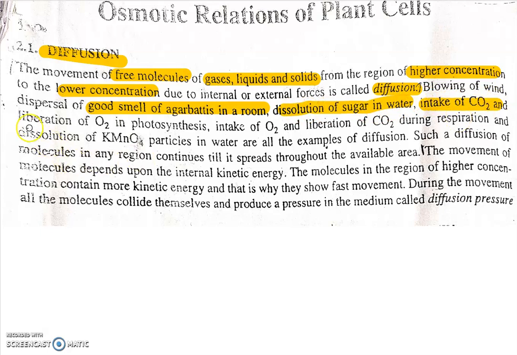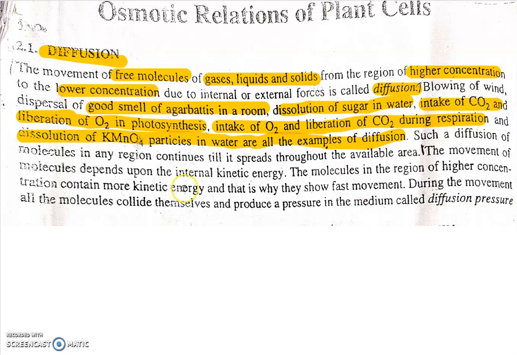Intake of carbon dioxide and liberation of oxygen in photosynthesis, intake of O2 and liberation of CO2 during respiration, and dissolution of KMnO4 particles in water are all examples of diffusion. As well, we can say that gas is compressed in a gas cylinder, and when we open the cylinder, the gas spreads in the air.